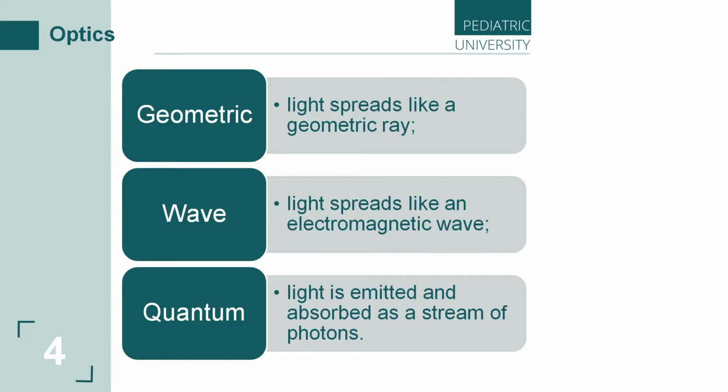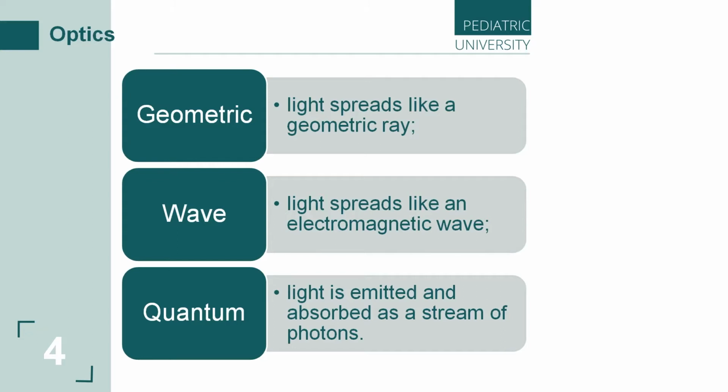Geometric optics is a branch of optics that studies the laws of light propagation in transparent media, light reflection from mirror surfaces, and the principles of constructing images when light passes through optical systems, without taking into account its wave and quantum properties. Light here propagates like a geometric ray.